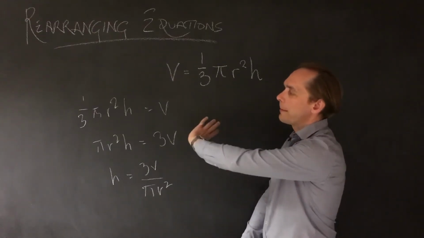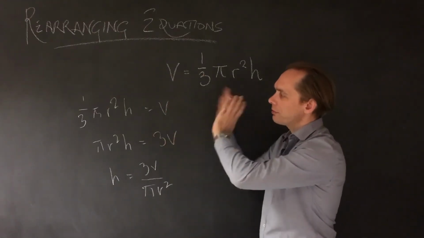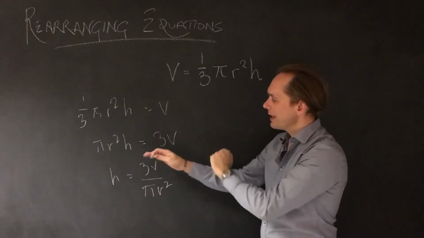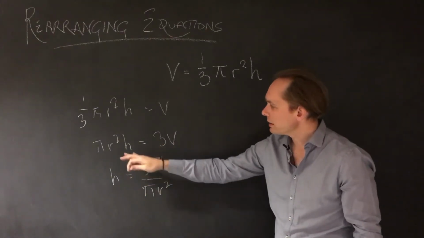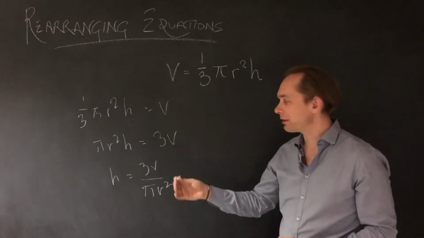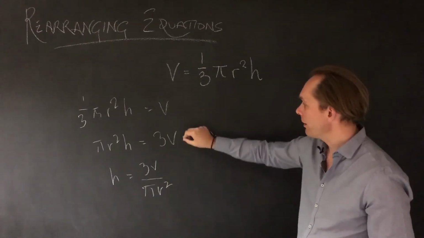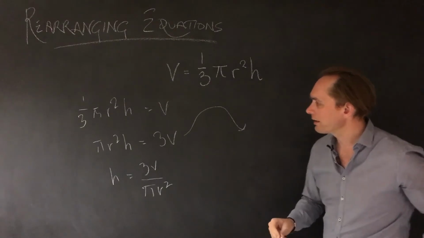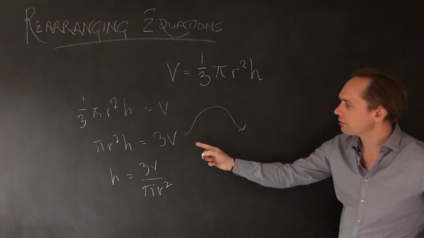So we've got, check you've read it, put your subject target on the left, so we swap it around, then times by 3 and divide by pi r squared, and you've got your answer. Now, if we want to make r the subject, it's the same up to this point, but we're going to go to another stage. Okay, so we've got pi r squared h equals 3v.